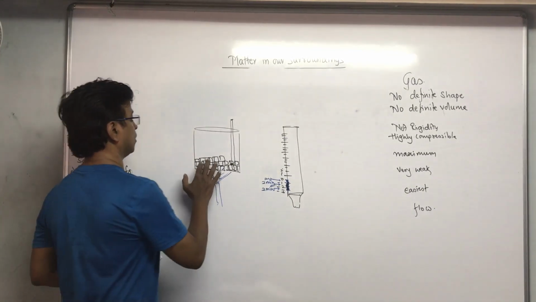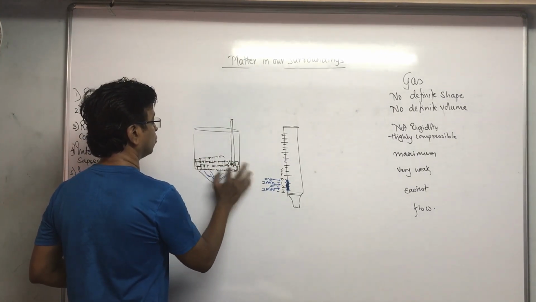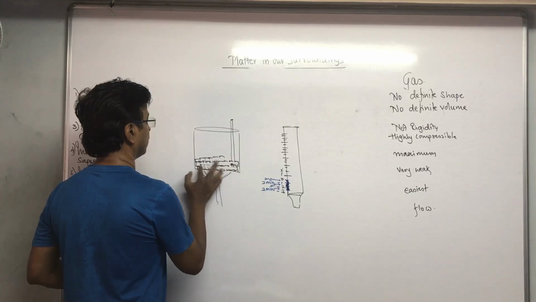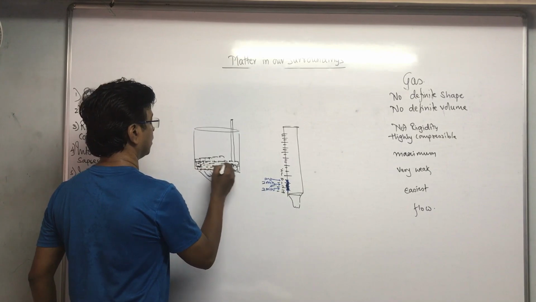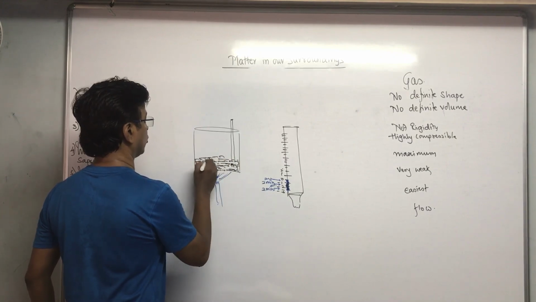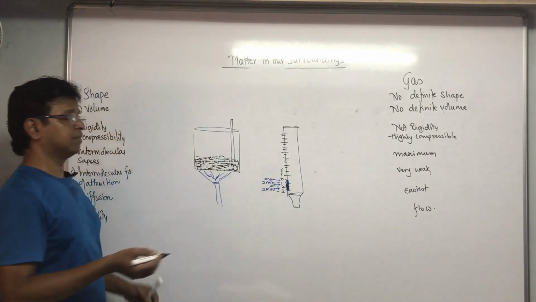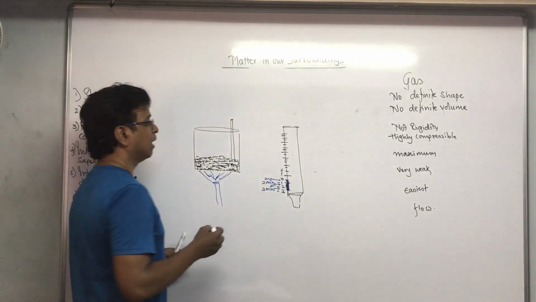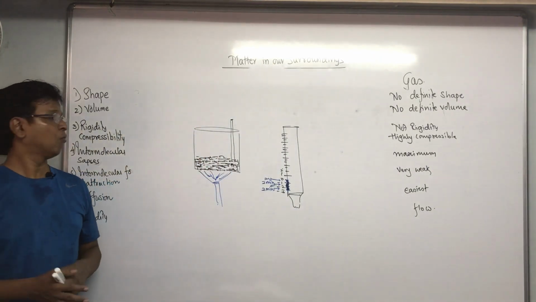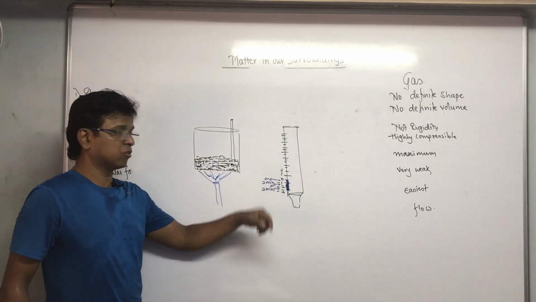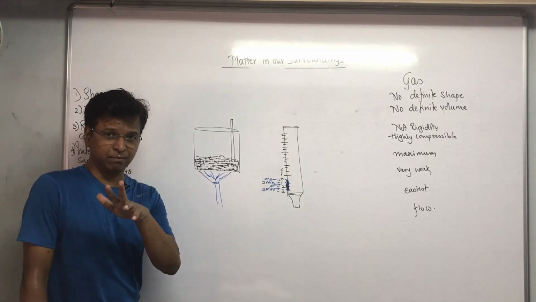That means now the ice is going to convert into water. First it will get converted to water, and then the temperature will keep on rising and reach 1 degree Celsius. What do you think the time taken from 0 degrees Celsius to 1 degree Celsius will be? 2 minutes? No.